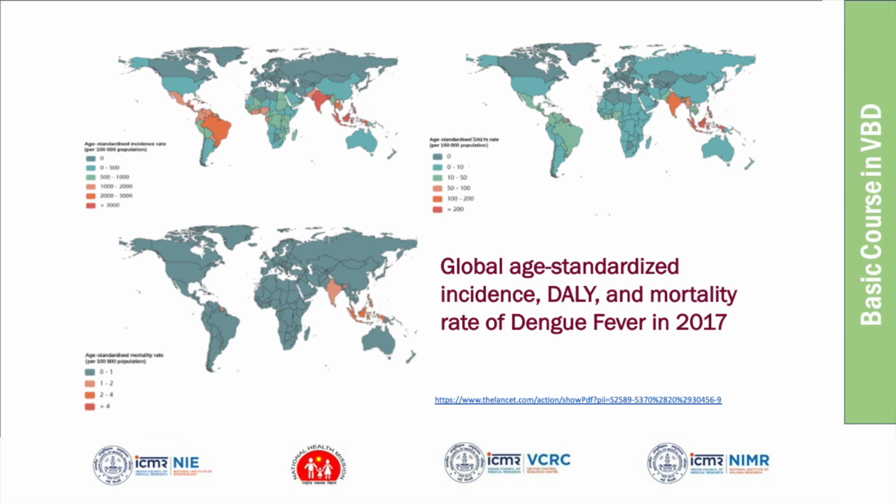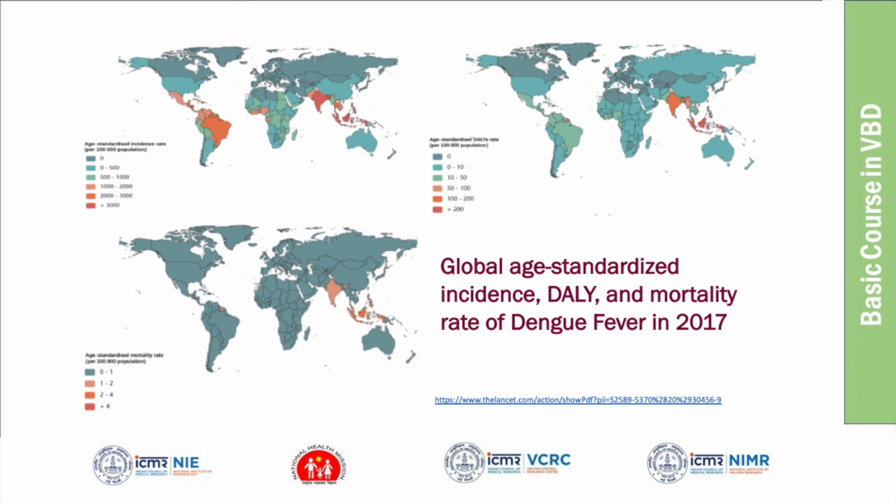So the second picture tells about the DALY. I think one of you asked the question, what is DALY? DALY is disability adjusted life year. That is DALY. It is a composite indicator of YLL plus YLD, years of life lost and years lived with disability.